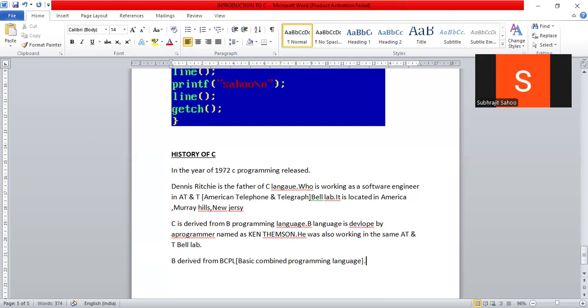Sir, who developed this one? The developer of the BCPL programming language is Martin Richards, right?